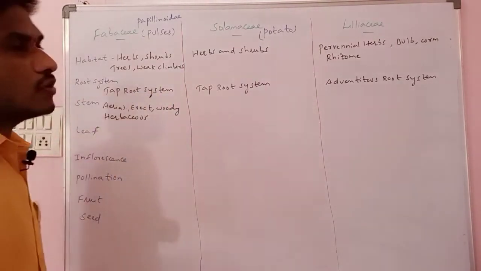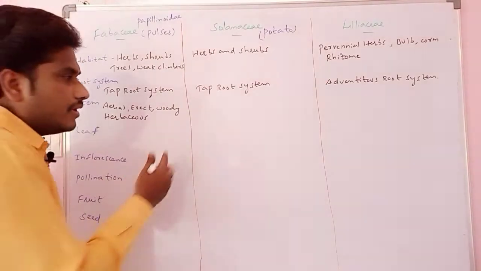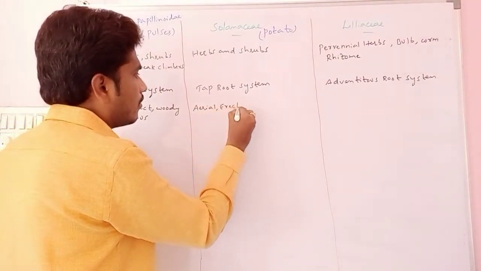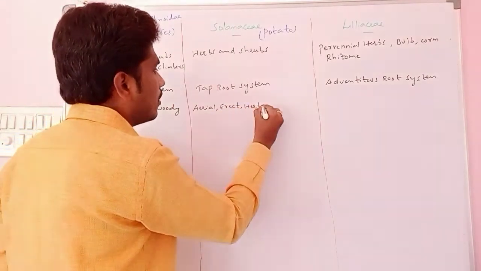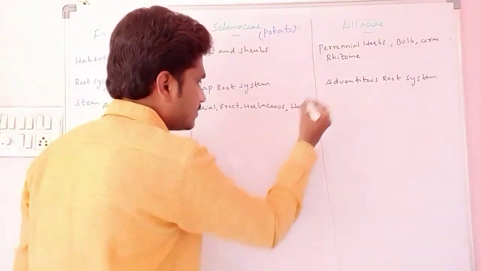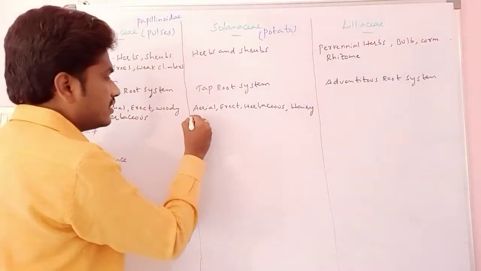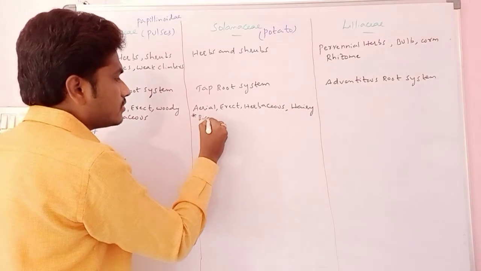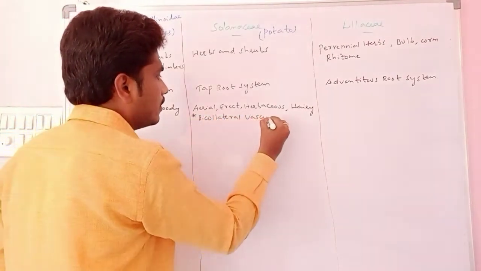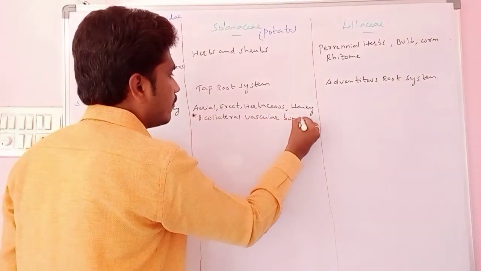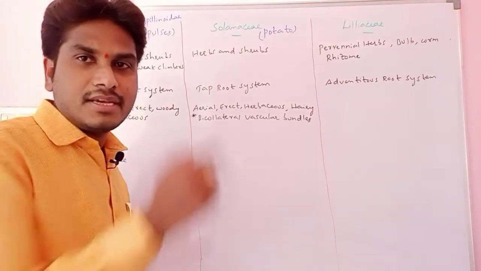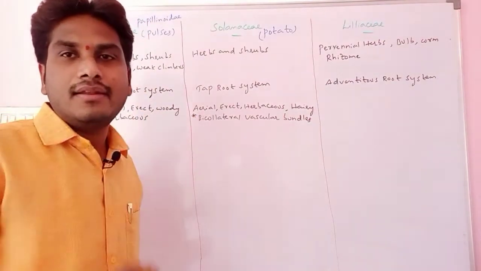Here particularly the Solanaceae, the stem is mainly aerial, erect, herbaceous and hairy. Some stems are hairy. A very important point in terms of Solanaceae is that the stem consists of bicollateral vascular bundles. That means the vascular bundles in the stem of the Solanaceae are bicollaterally arranged.